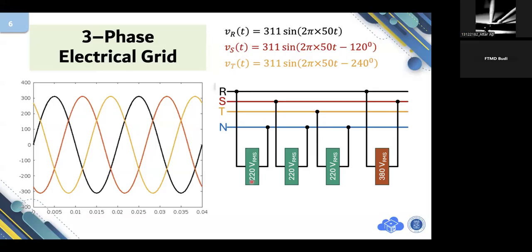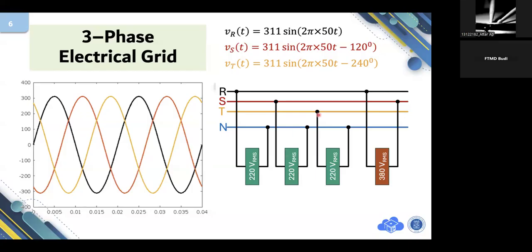What about the S? If you measure S to N using a voltmeter, you will get 220 as well. You can prove it mathematically. You perform the integral for the RMS value within one period of the signal. Then it results in 220.